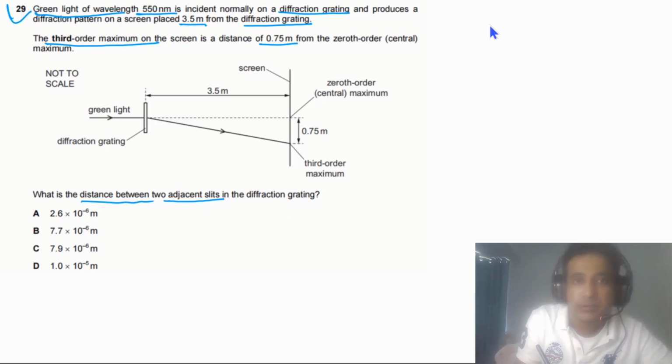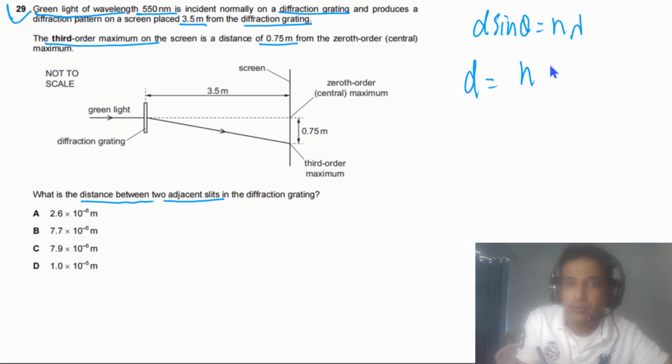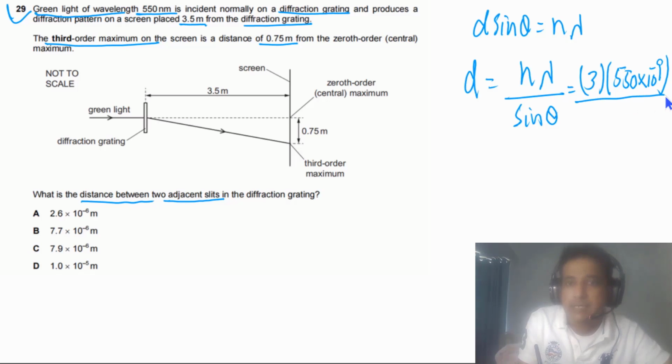So first thing you need to understand. For diffraction grating, simply we can use d sine theta equal to n times lambda. For this question, we need to find out d. So we can say d has to be equal to n times lambda divided by sine theta. We have the value of n, that is 3, and the wavelength is given to us, that is 550 nanometers, divided by sine of the angle, but we don't have the value of the angle. So first of all, we need to find out the value of the angle.